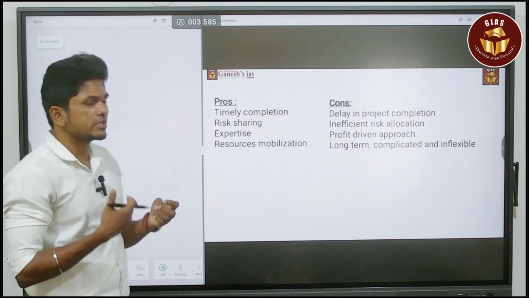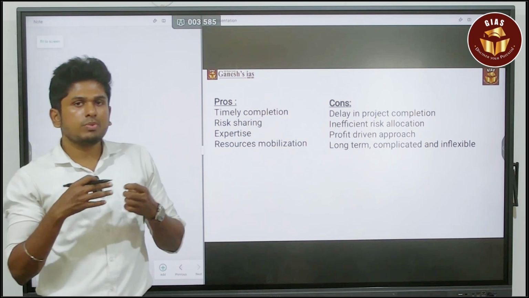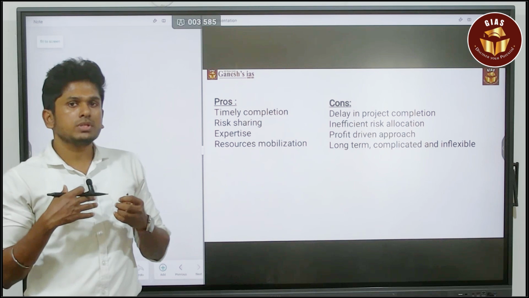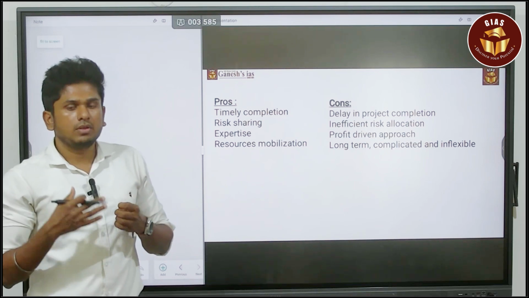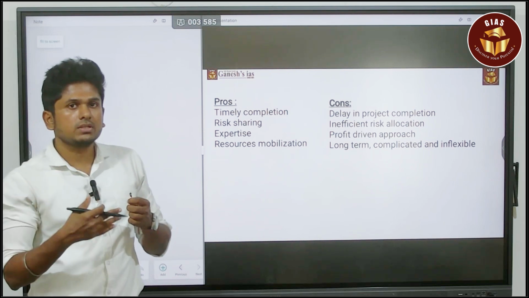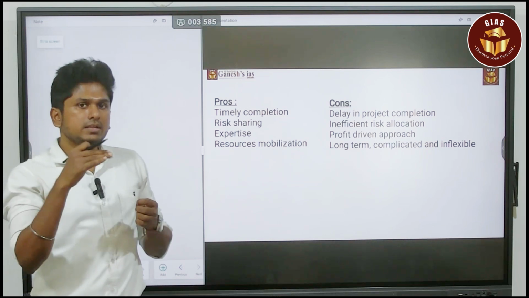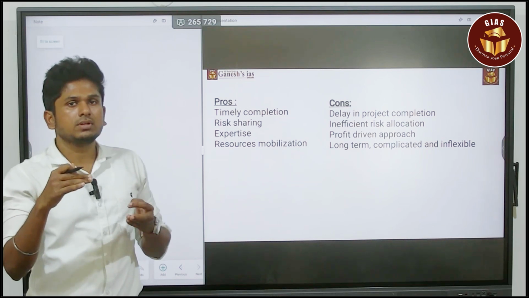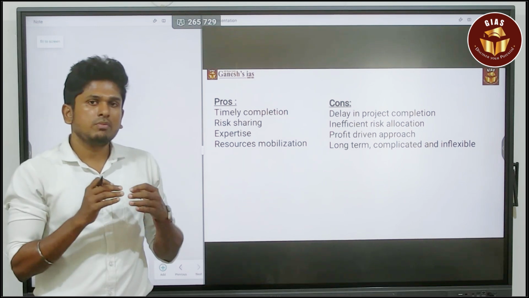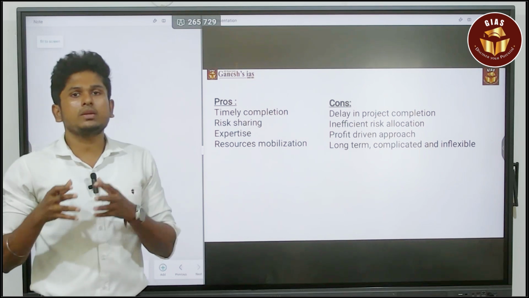And the third thing is expertise. When the public sector, or else the government player, is going to construct any project, they will use certain outdated technology. If you want to update to any new technology, then you have to face a lot of licensing and clearance procedures. When it comes to a private player, it will be much easier. So they will make creative or innovative decisions to complete their project in a quality manner.